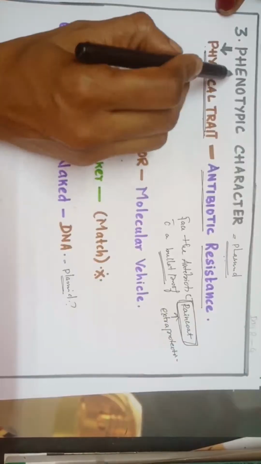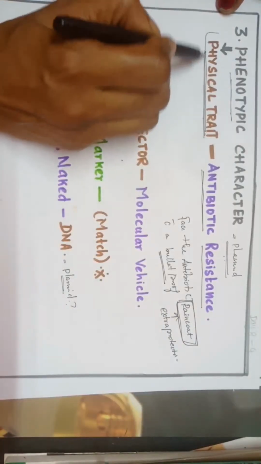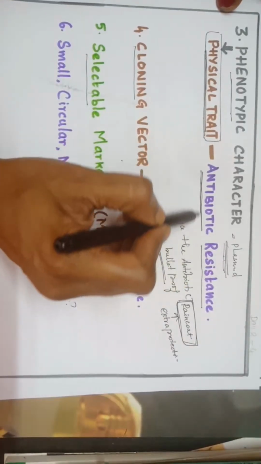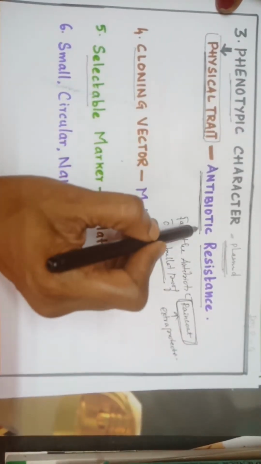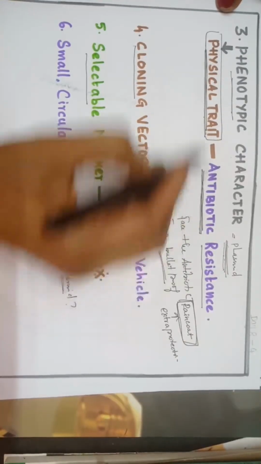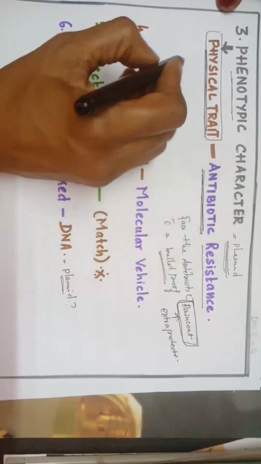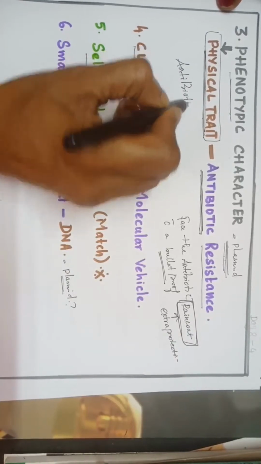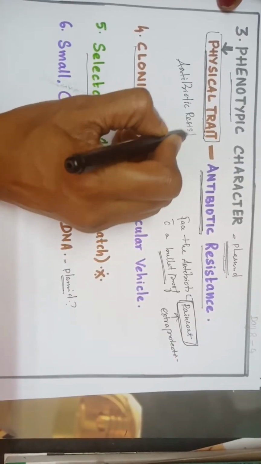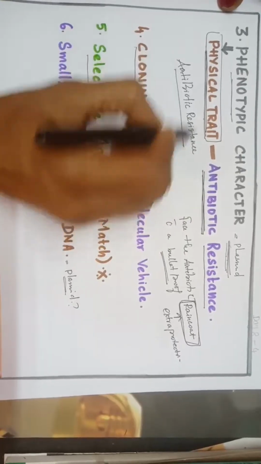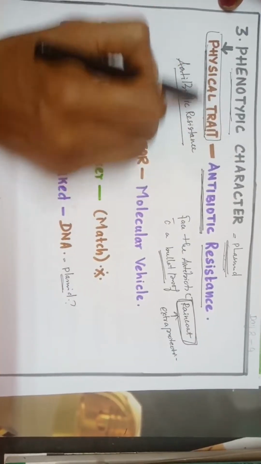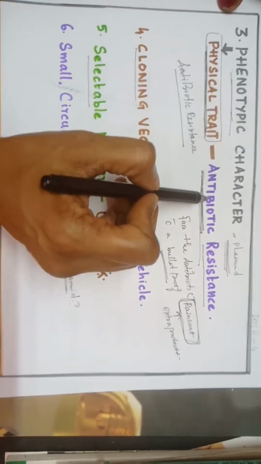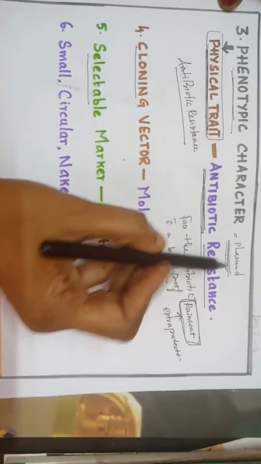Same way, this phenotypic character means they are the traits expressed by the plasmid to protect the bacteria, which increases the survival of the bacteria. One example of this is antibiotic resistance, which is given in your NCERT. So phenotypic character, physical trait, example is antibiotic resistance. Look for these three code words for plasmid.